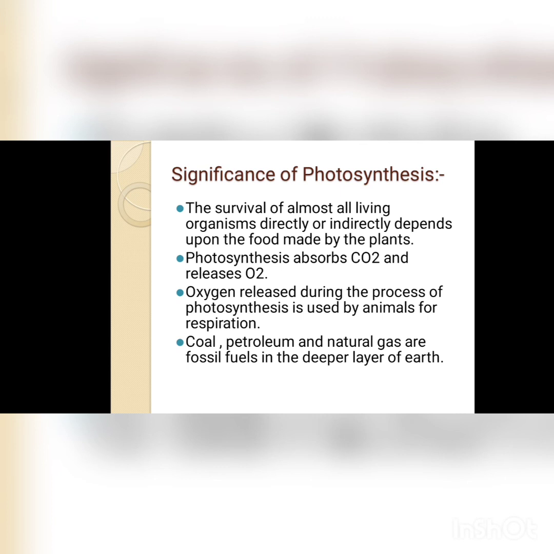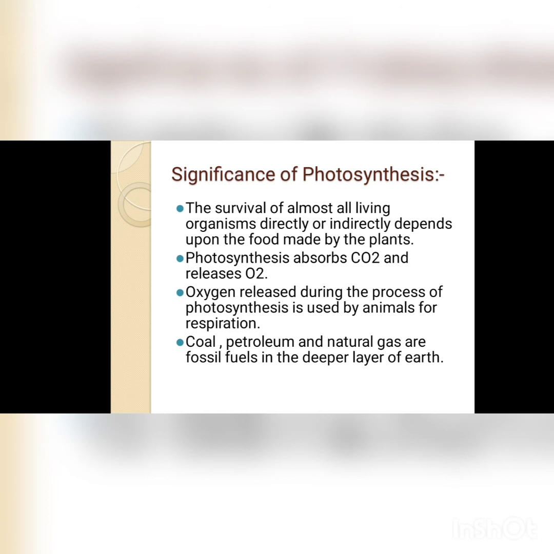Clear? As I told you, coal, petroleum and natural gas are fossil fuels in the deeper layer of the earth. There also they need this process, and the substances present in the deeper layer of the earth need to be converted into the fossil fuels, and there they need heat and compression on the plants and animals formed by the photosynthesis.